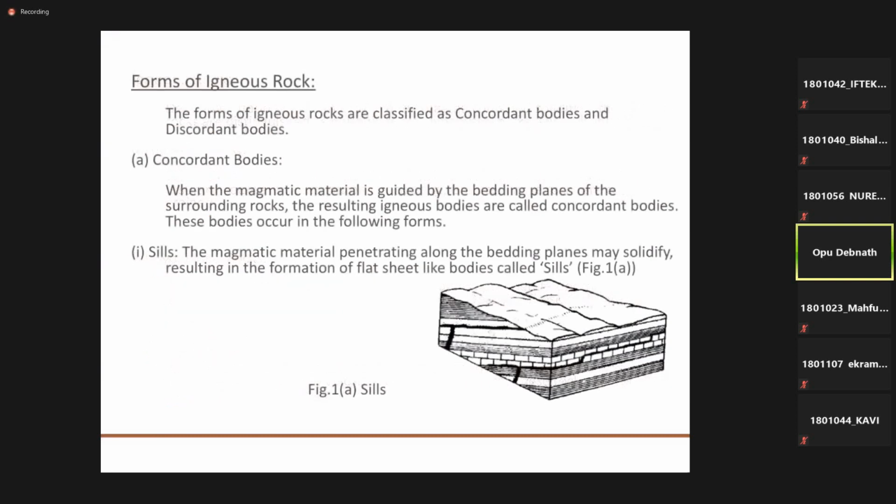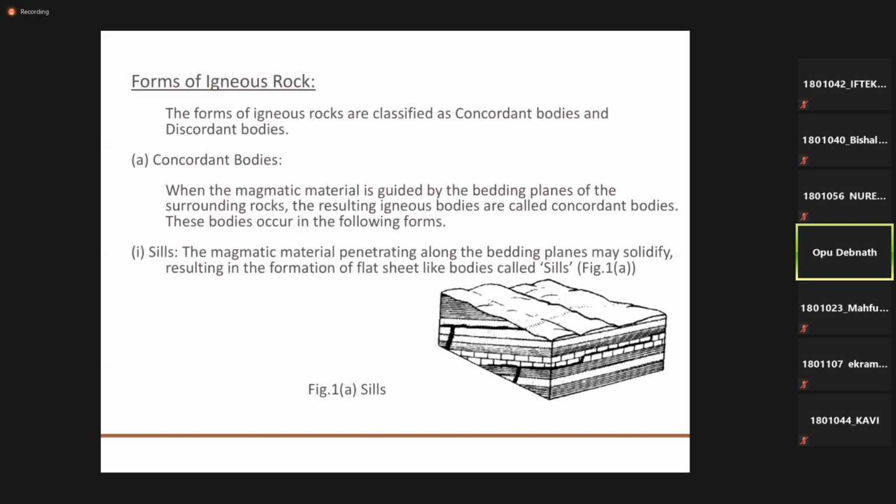Okay. So next we will discuss some forms of igneous rocks. These forms are actually based on the shape or other positions. There are two distinctions of form of igneous rocks. First one is the concordant bodies, and second one is the discordant bodies. So let's start with the concordant body.